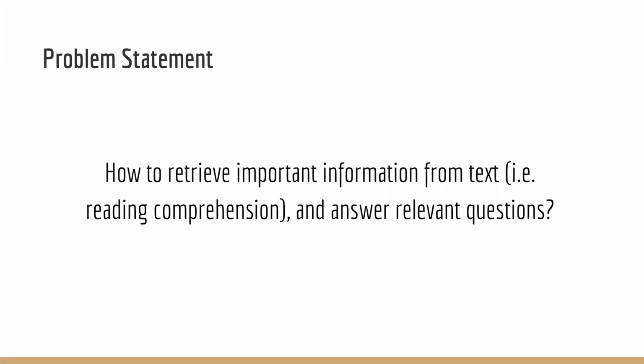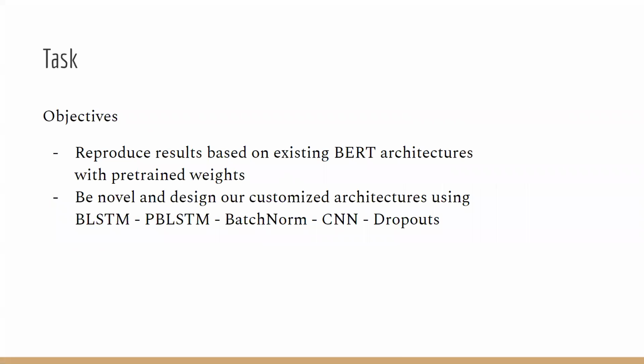One of the key problem statements is how to retrieve important information from text, like reading comprehension, and answer the relevant questions. Our task mainly has two objectives. The first one is to reproduce the results based on the existing BERT architecture with pre-trained weights, which will be our baseline model. The second one is to be novel and design a customized architecture to apply after the BERT raw output and before the classifier layer. We will add some bidirectional LSTM, pyramid bidirectional LSTM, batch norm, CNN, or dropouts.